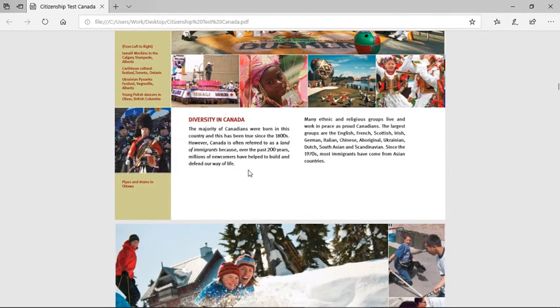Diversity in Canada. The majority of Canadians were born in this country, and this has been true since the 1800s. However, Canada is often referred to as a land of immigrants because over the past 200 years, millions of newcomers have helped to build and defend our way of life. Many ethnic and religious groups live and work in peace around us. Proud Canadians, the largest groups are English, French, Scottish, Irish, German, Italian, Chinese, Aboriginal, Ukrainian, Dutch, South Asian, and Scandinavian. Since the 1970s, most immigrants have come from Asian countries.